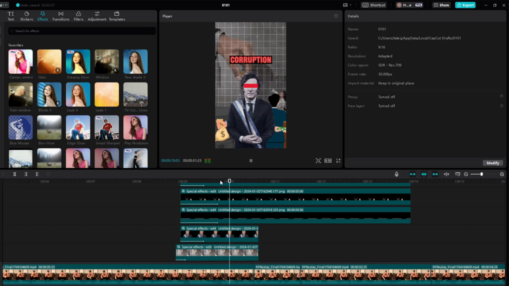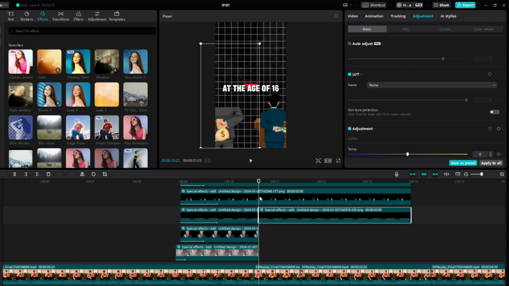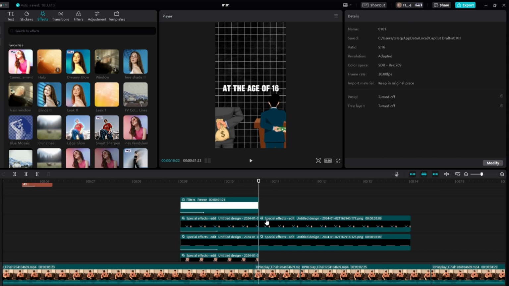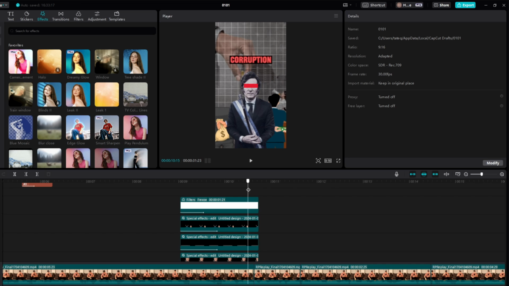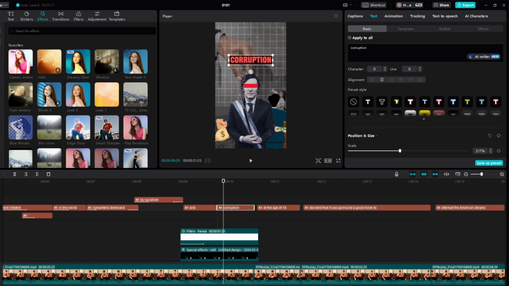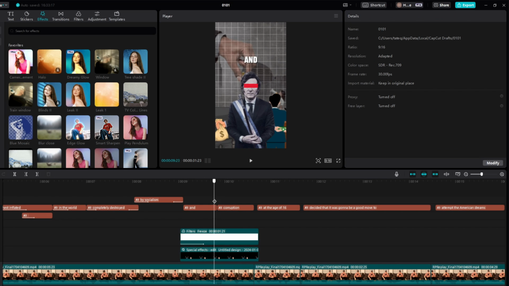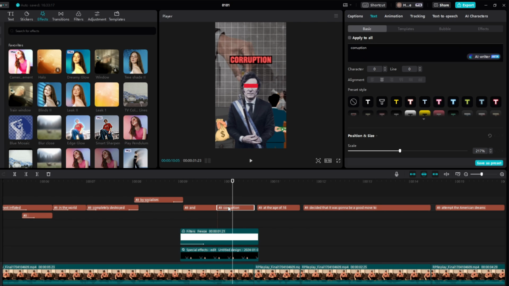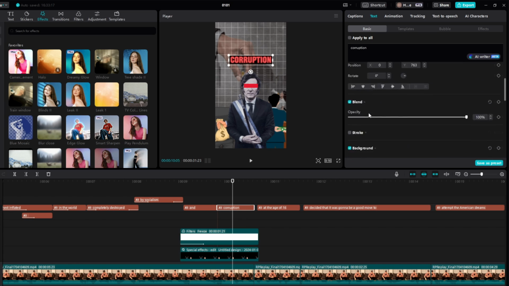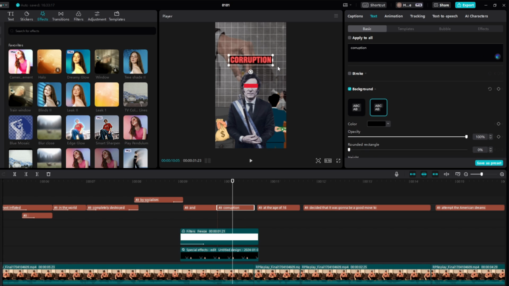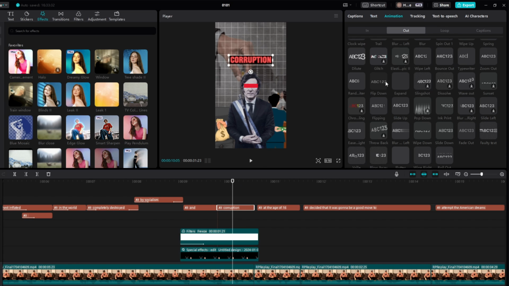And then right here we will also split these three layers, sorry. Oh, I didn't mean to do that. And then from here, I'm going to explain what I did with this. I just added a background and the red color, and I split these two texts apart, and then I added the black background right here, and now we're going to add an animation into this, so we can see how it looks.